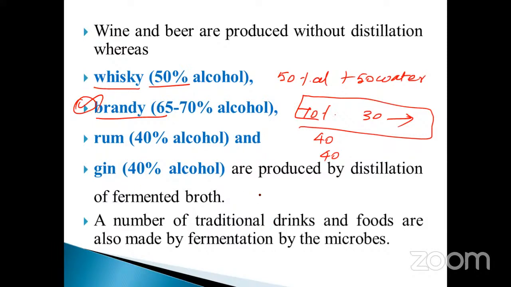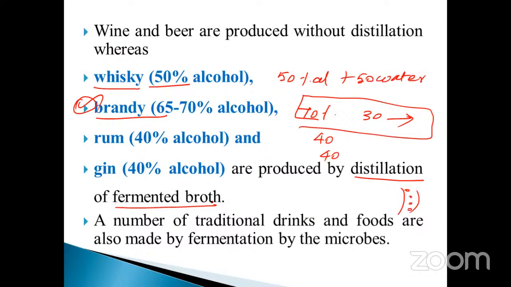And gin also has 40% alcohol, produced by the distillation of fermented broth. This is the process, my dear students. How will you obtain it from the industry? One of the processes is called distillation. You may get it drop by drop. That process is called distillation.